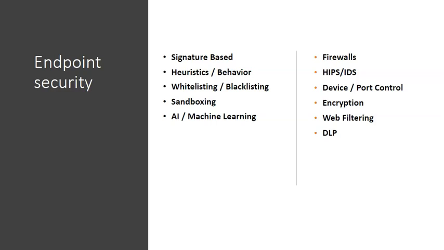The next is heuristic and behavior based. It looks for malicious behavior patterns. Once code executes in memory, it will check whether it is out of the ordinary behavior. It will either create an alert for the same, or it will block that particular operation. The next technique the antivirus or anti-malware software can use is whitelisting and blacklisting. At the organization level, they will create a list of blacklisted software and a list of whitelisted software.